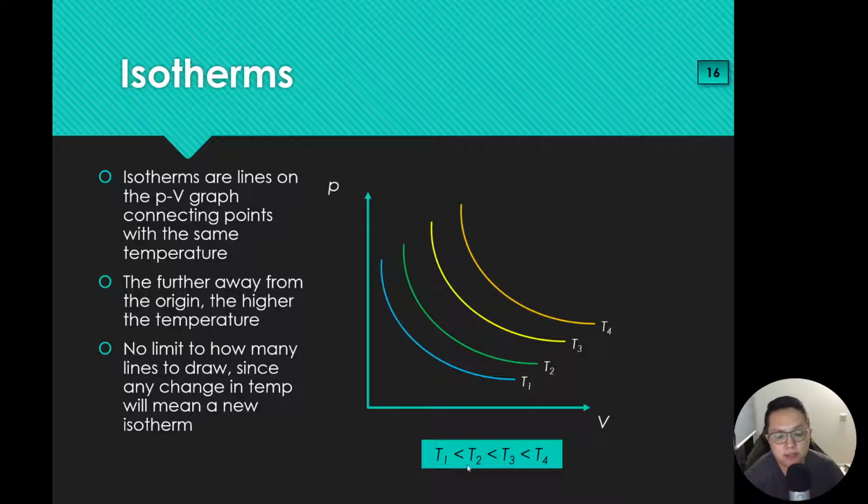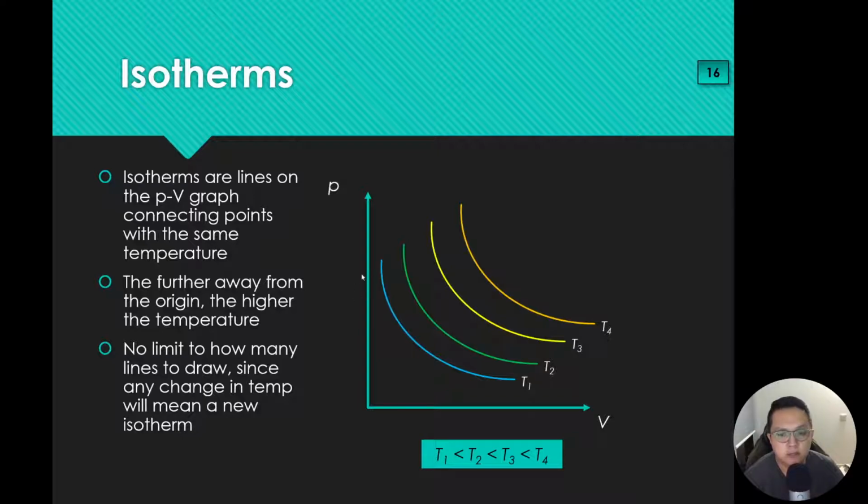So as long as your temperature is slightly different, let's say I pick a value that is between T1 and T2, I could draw a line in the middle. I could keep on dividing this and just keep on drawing as many lines as I need to. Depends on how much you want to zoom in, how much you want to slice out the whole section.